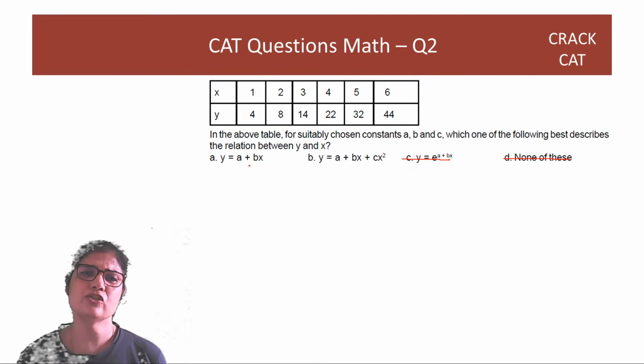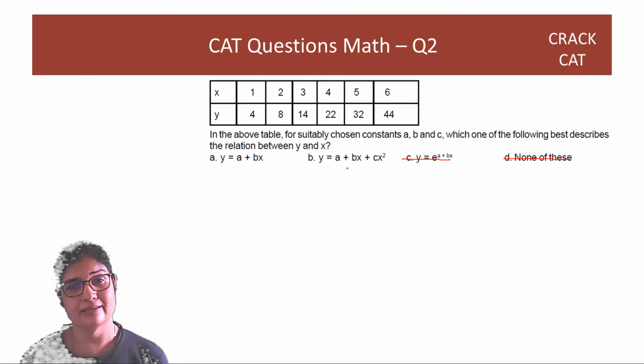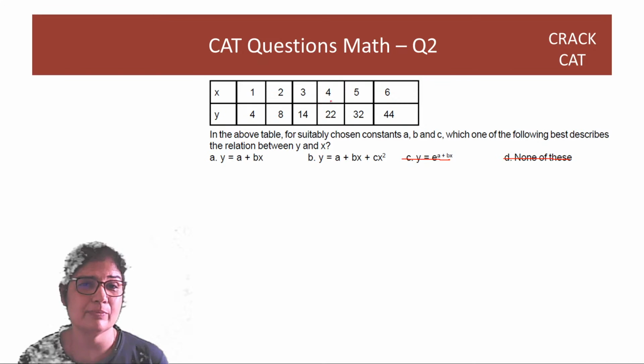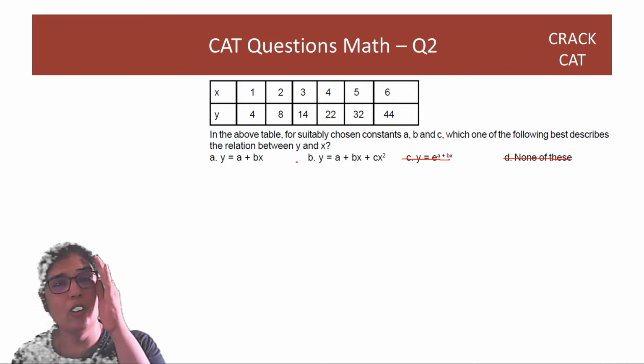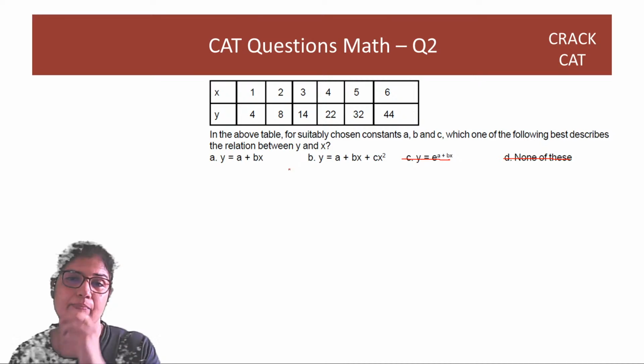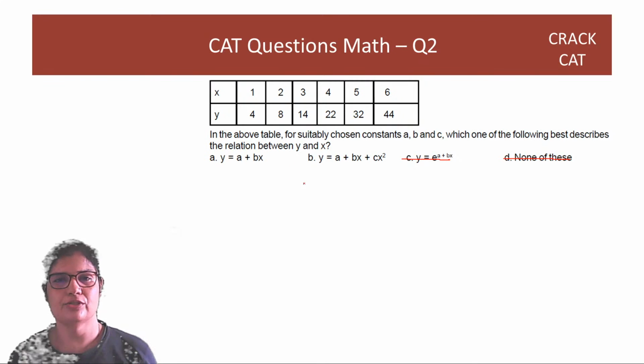options. So you can check whether some linear function can be formed, or you can actually try and find out some relationship between x and y. But all of that is quite tedious. So the way you should solve these questions is, if you have to find out which relationship it is,